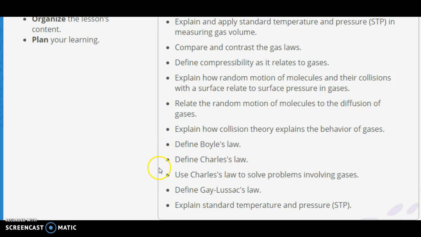Define Boyle's law. So Boyle's law is what? Pressure and volume. And so what stays the same? Temperature and the amount of molecules stays the same. Charles' law, volume and temperature. So what stays the same? Pressure and the amount of molecules. Use Charles' law to solve problems involving gases. Define Gay-Lussac's law. Gay-Lussac is a party. Pressure over temperature. What stays the same? Volume and the amount of molecules.